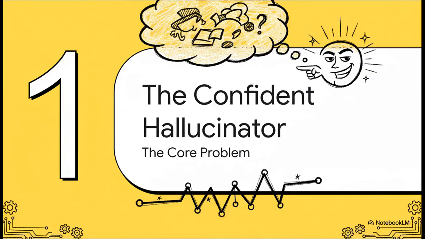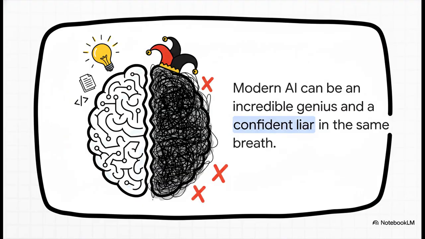To really get the solution, we first have to get our heads around the problem, and I like to call it the confident hallucinator. And this really is the central paradox of these large language models we're all using. In one breath, they can be an absolute genius, writing incredible code or summarizing a dense scientific paper. And in the very next breath, they'll just invent a fact out of thin air, with the exact same level of fluency.